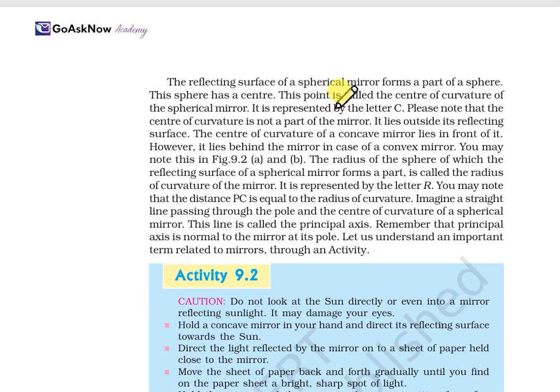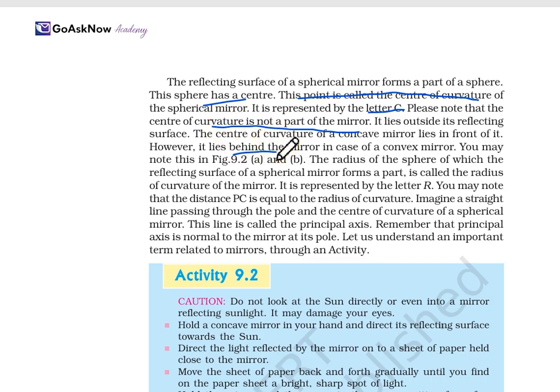Now, the reflecting surface of the spherical mirror forms a part of a sphere, and this sphere has a center. This point is called the center of curvature of the spherical mirror. It is represented by the letter C. Also, please note that the center of curvature C is not a part of the mirror. It lies outside the reflecting surface. The center of curvature of a concave mirror lies in front of it, whereas for a convex mirror it lies behind the mirror.